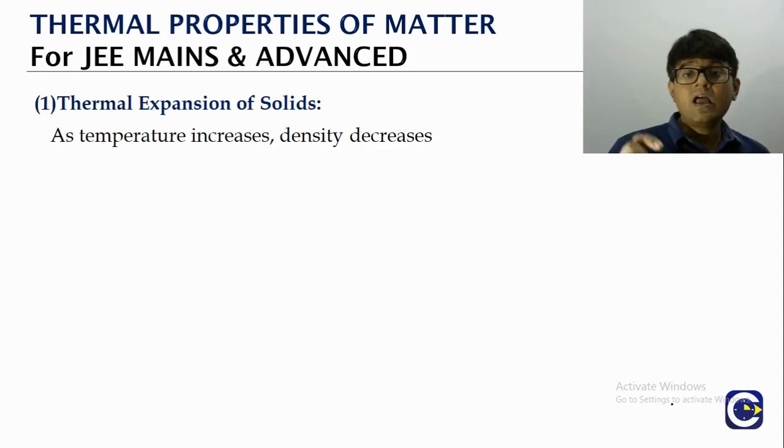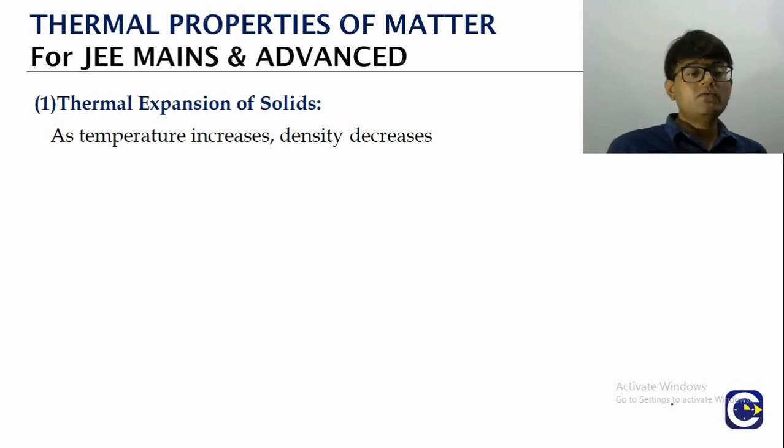Like we cannot say alpha for iron is this much. We cannot say alpha for copper is this much. They also will change if you are looking at a large temperature variation. Okay. But for the simpler cases, we will go with the idea that alpha, beta, gamma will be constants for a given material. They will be a property of the material.